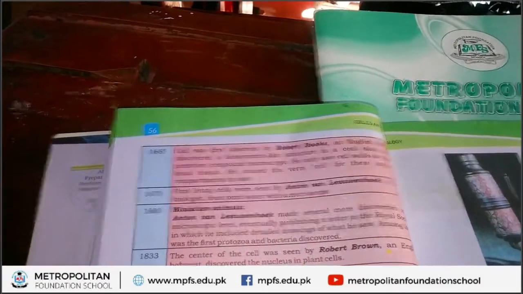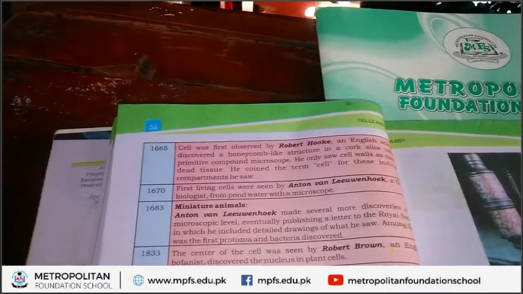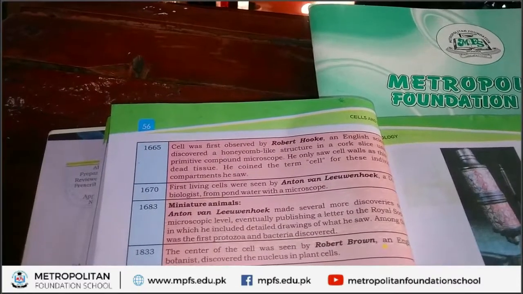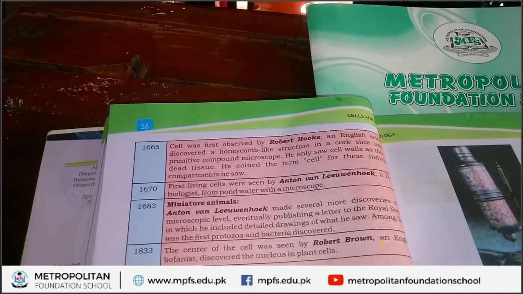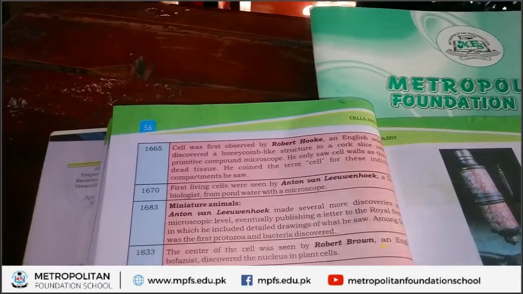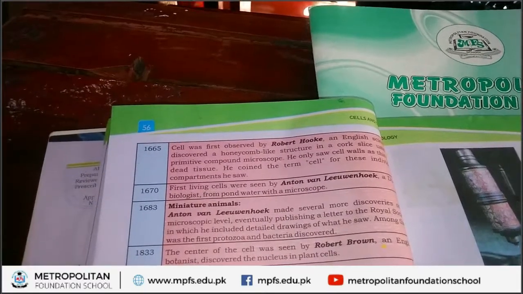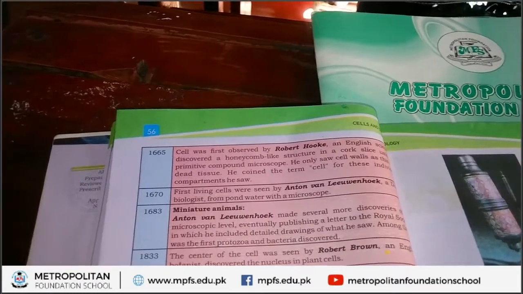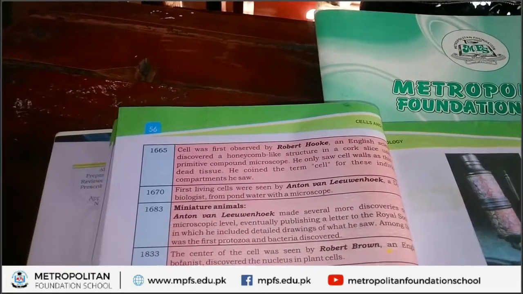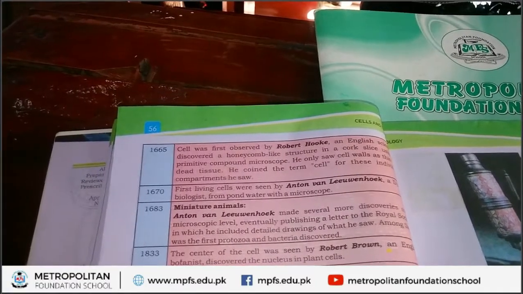Next, in 1683, Anton van Leeuwenhoek published a letter to the Royal Society, and in this letter he drew a diagram of the first protozoa which had been seen under a microscope.